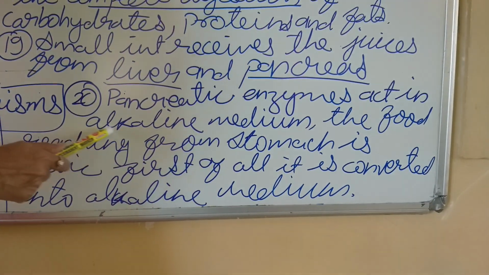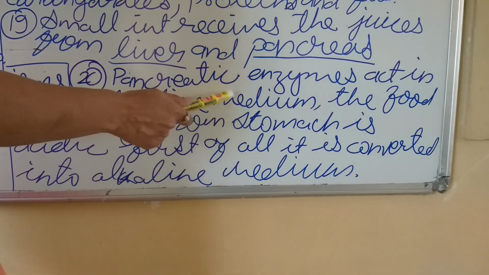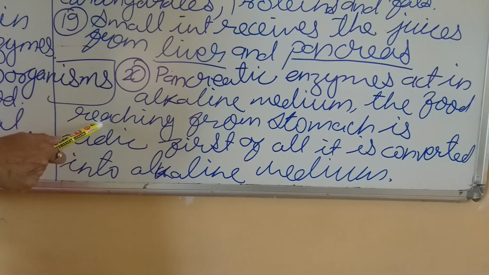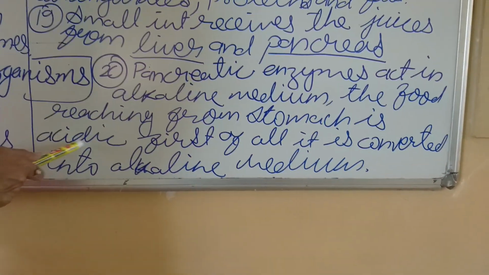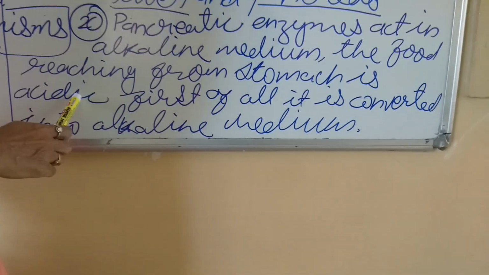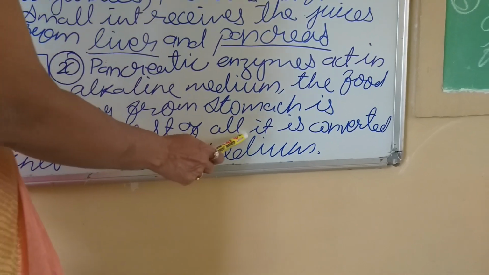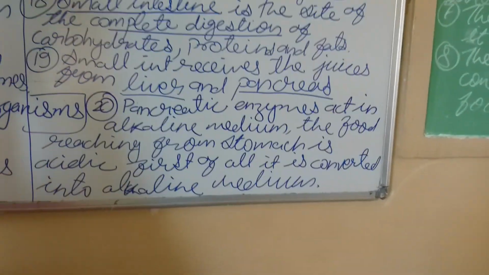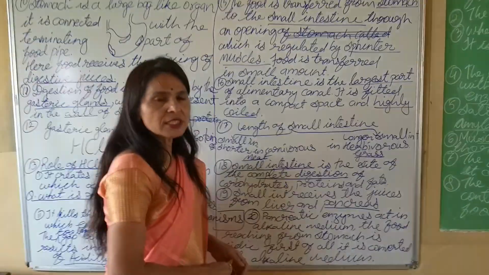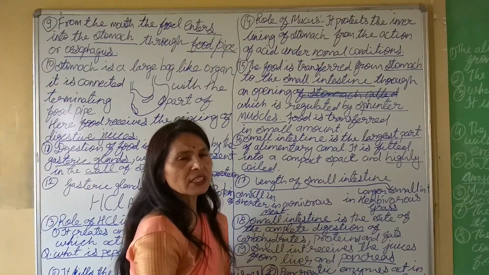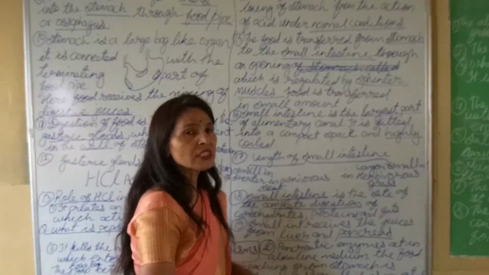The medium is made alkaline. Then the pancreatic juice starts activating. The food which reaches from the stomach is acidic first of all, because of the action of HCl on the food. Hence first it would be converted into an alkaline medium. So then the pancreatic juice will start.